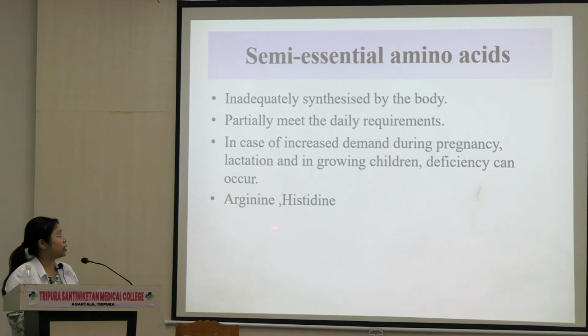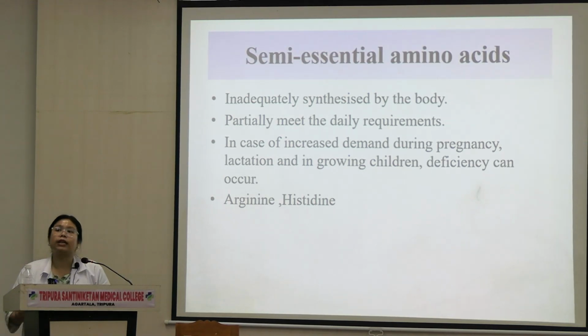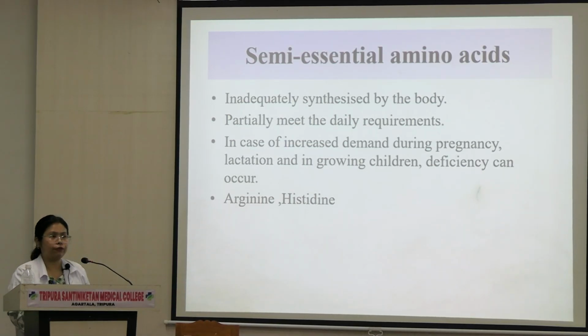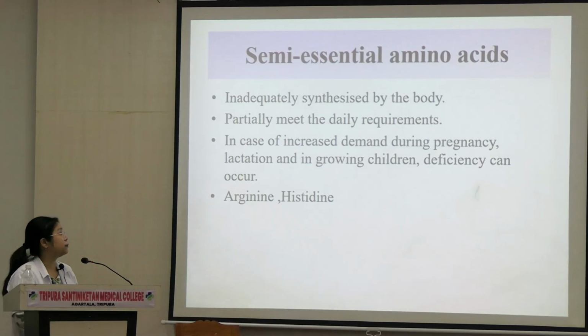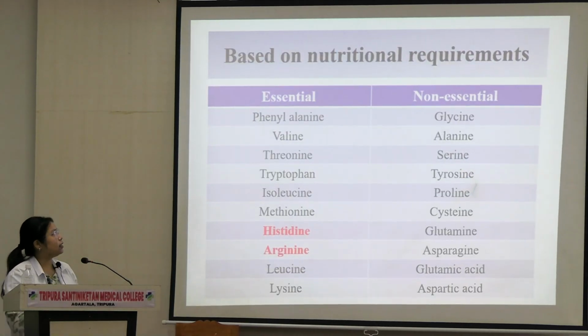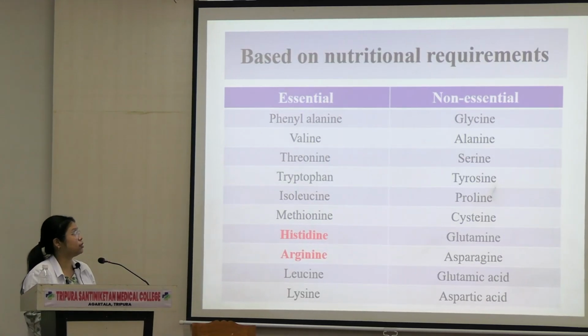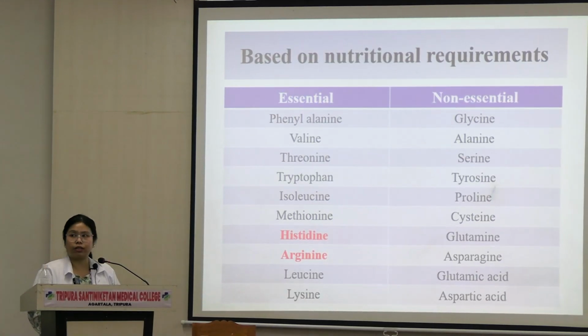These amino acids are required for growing children. So deficiency can occur in these children if an adequate diet is not provided, if amino acids are not provided through diet. These are the list of essential and non-essential. I have not put conditionally essential.